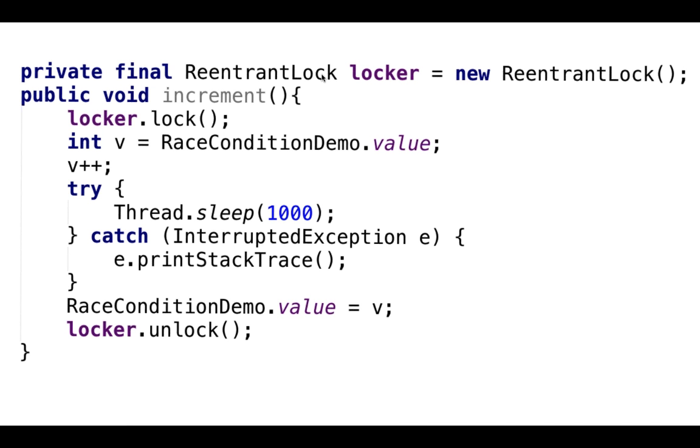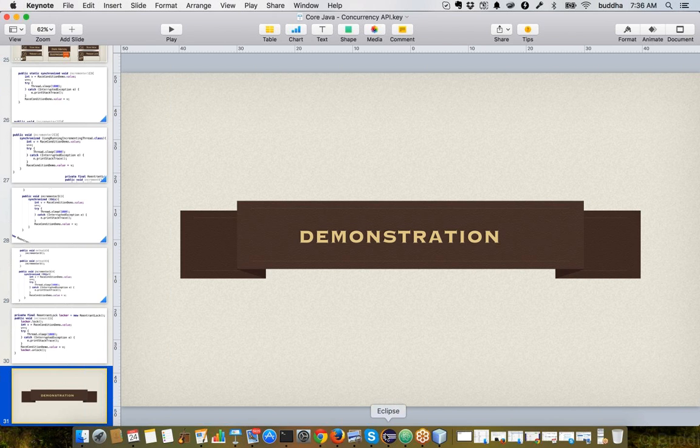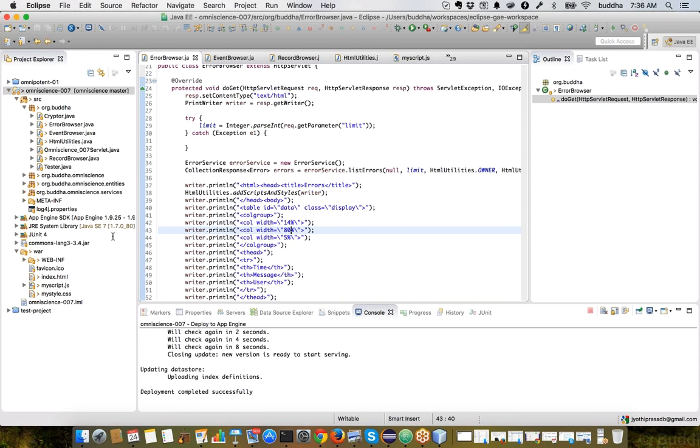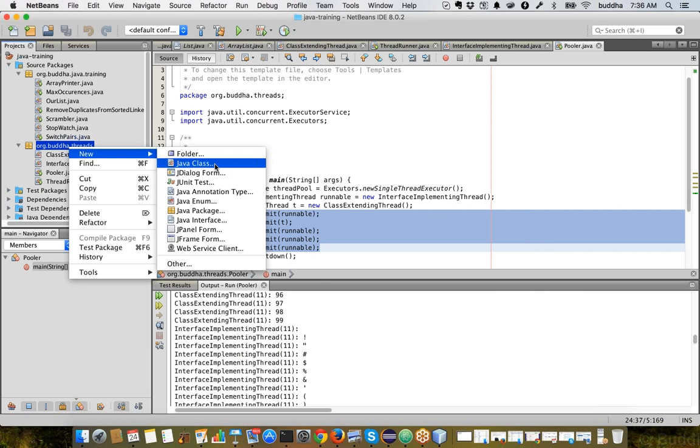Okay, so until the locker releases its lock, other threads won't be able to enter that piece of code. So this way we can use the synchronized keyword. So let's first generate a race condition, and then let's try to solve it.